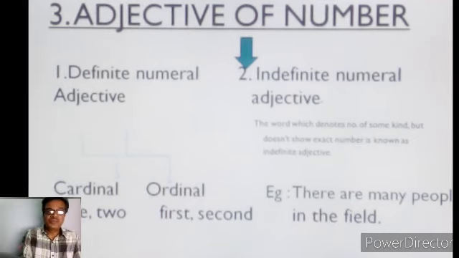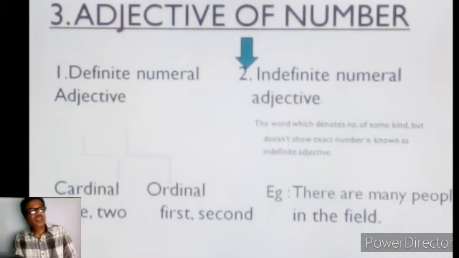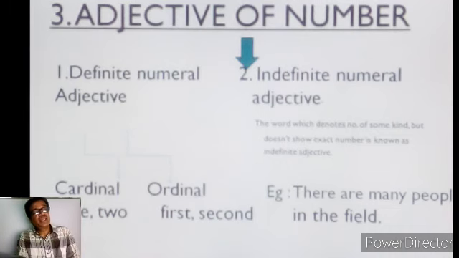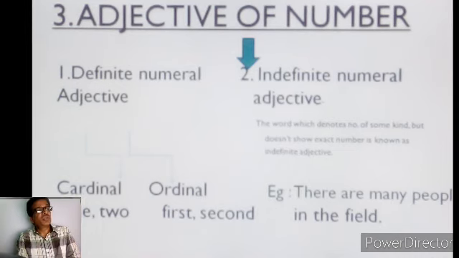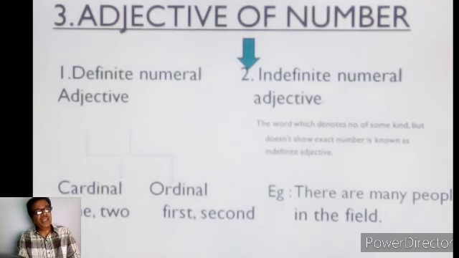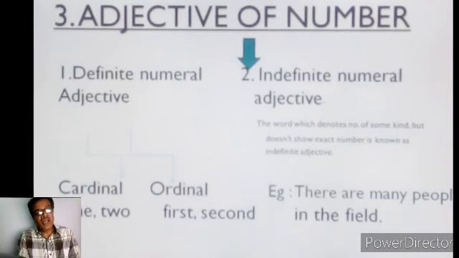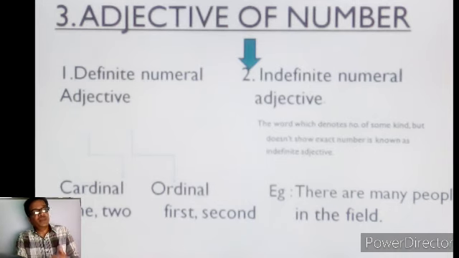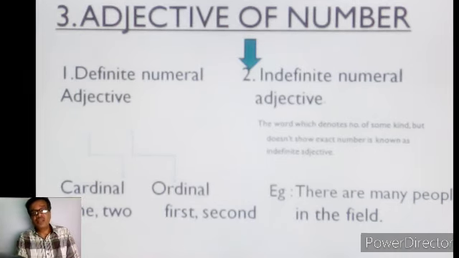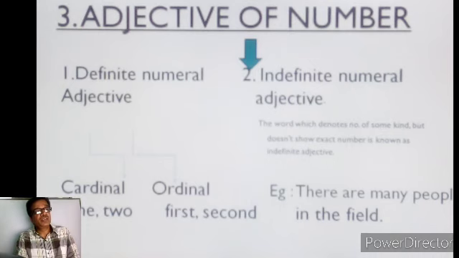And when we are expressing our number by saying first, second, third, that is ordinal number. So in the definite adjective, we express the number by a definite number, sometimes by the cardinal and sometimes by the ordinal. I think you have understood.